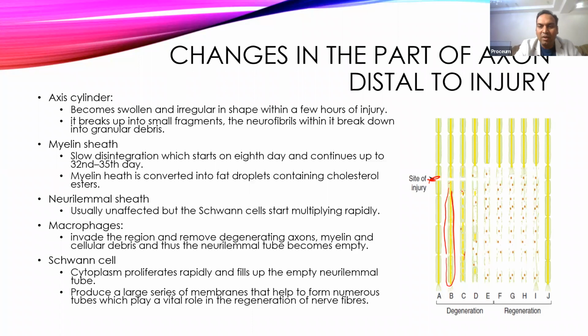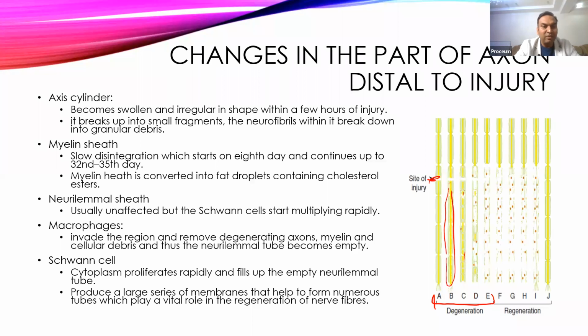So up to here are the stages of degeneration. If you see the myelin sheath, there will be disintegration of the myelin sheath and fatty tissue is formed. It will start on the eighth day of the injury and the degeneration will continue till 30 to 35 days after injury. And the whole myelin sheath will form a ghost tissue which contains all the fatty droplets or cholesterol droplets within that myelin sheath.